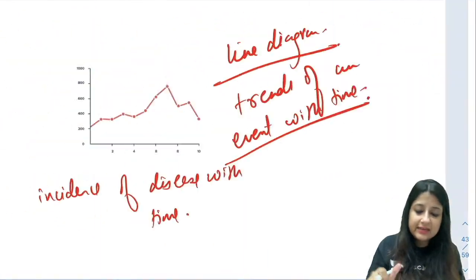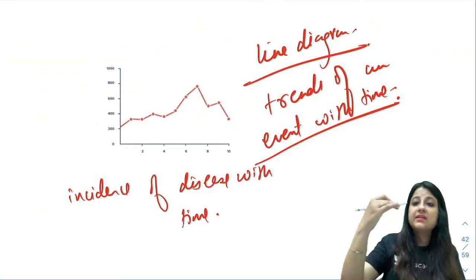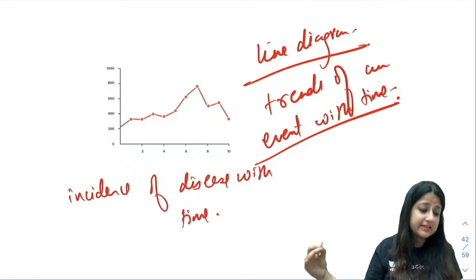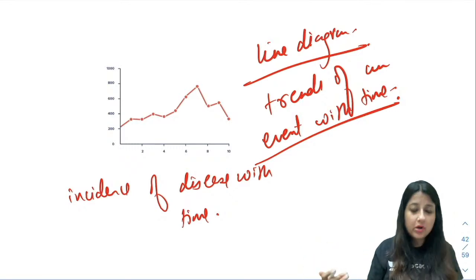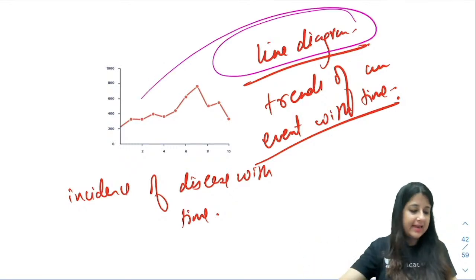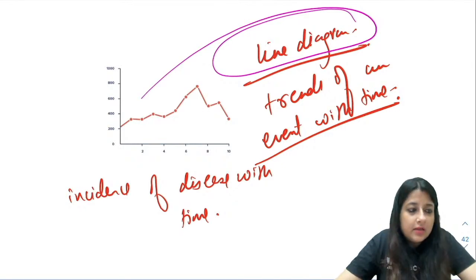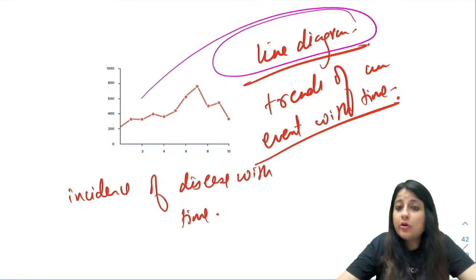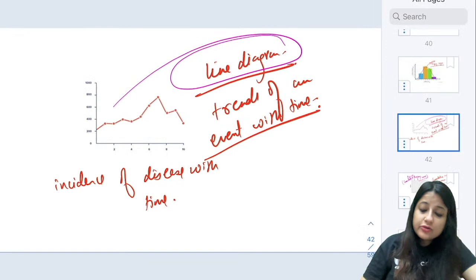But if you see the line diagram here, there can be increase in cases, decrease, increase, decrease. So there is a dip. That is what a line diagram is. Got it, everyone? We've covered almost all the important topics. Just try to solve some MCQs and you can get back to me on this.